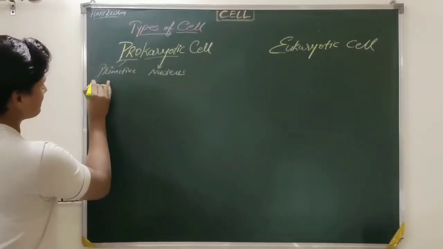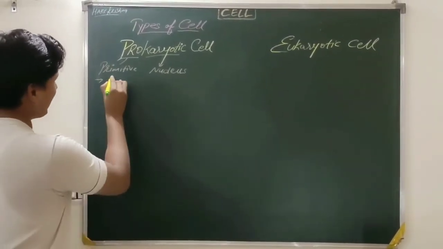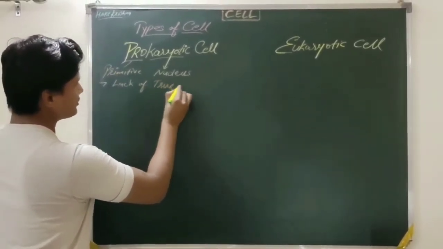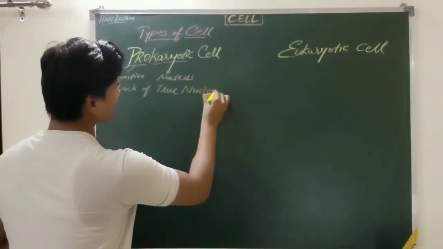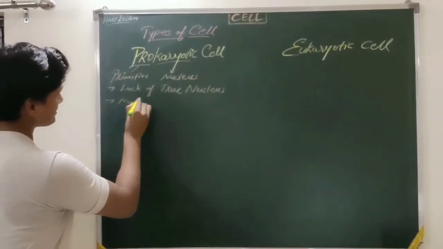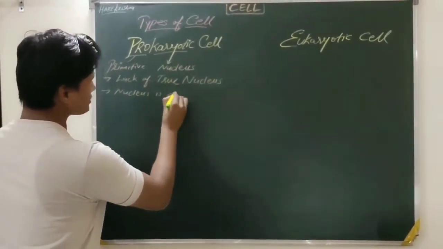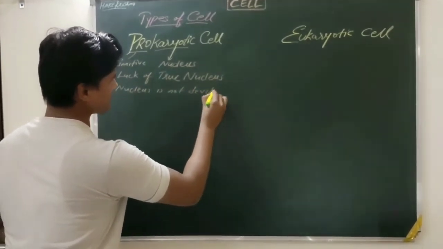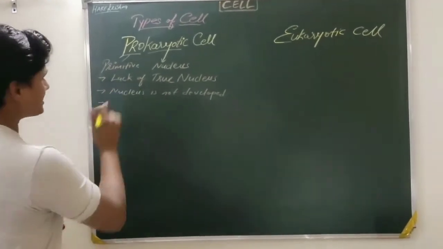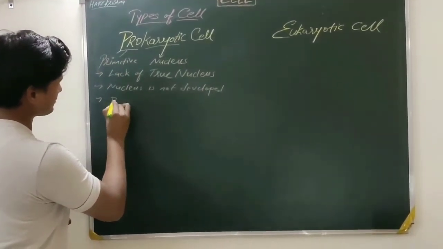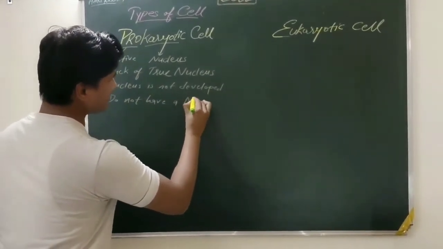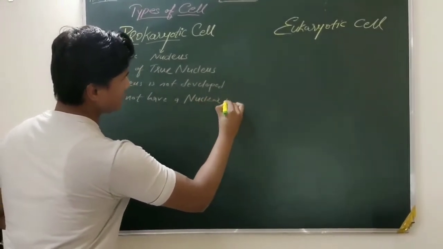In a prokaryotic cell, there is a lack or absence of a true nucleus, or we can say the nucleus is not developed. This nucleus does not have a nuclear membrane.